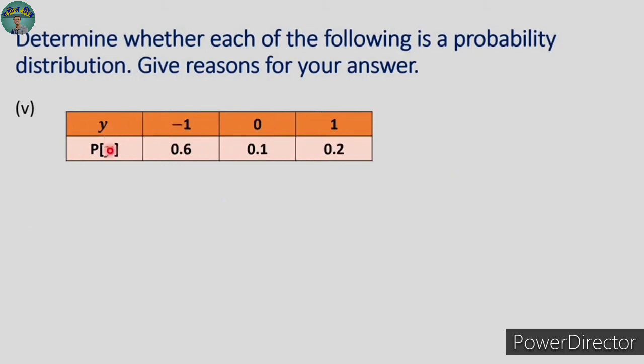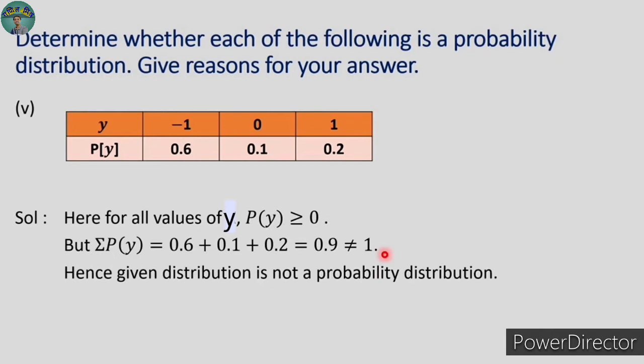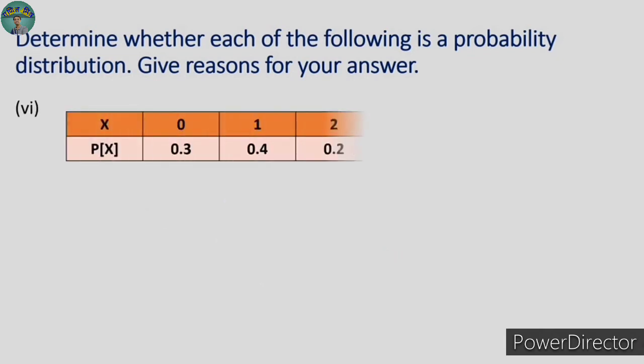This is the variable y and P of y is the probability. Now these probabilities are all non-negative, they are positive. So first condition is satisfied. Now let us have their addition: 0.6 plus 0.1 plus 0.2. It is obviously 0.9, which is not equal to 1. So you can see the second condition is not satisfied, and therefore we can say given distribution is not a probability distribution.